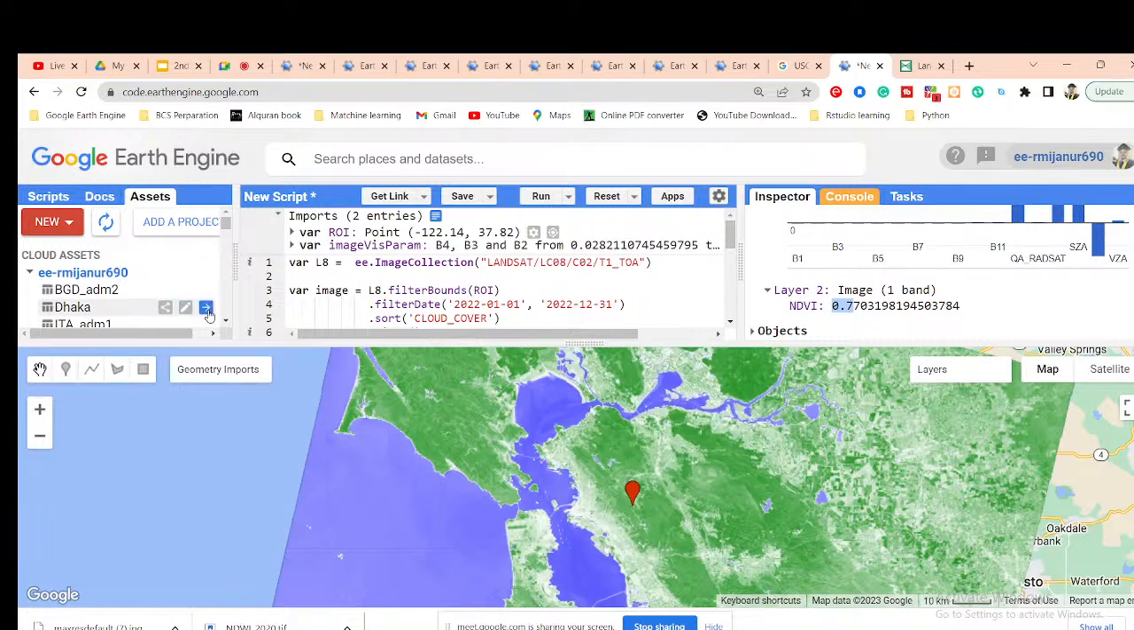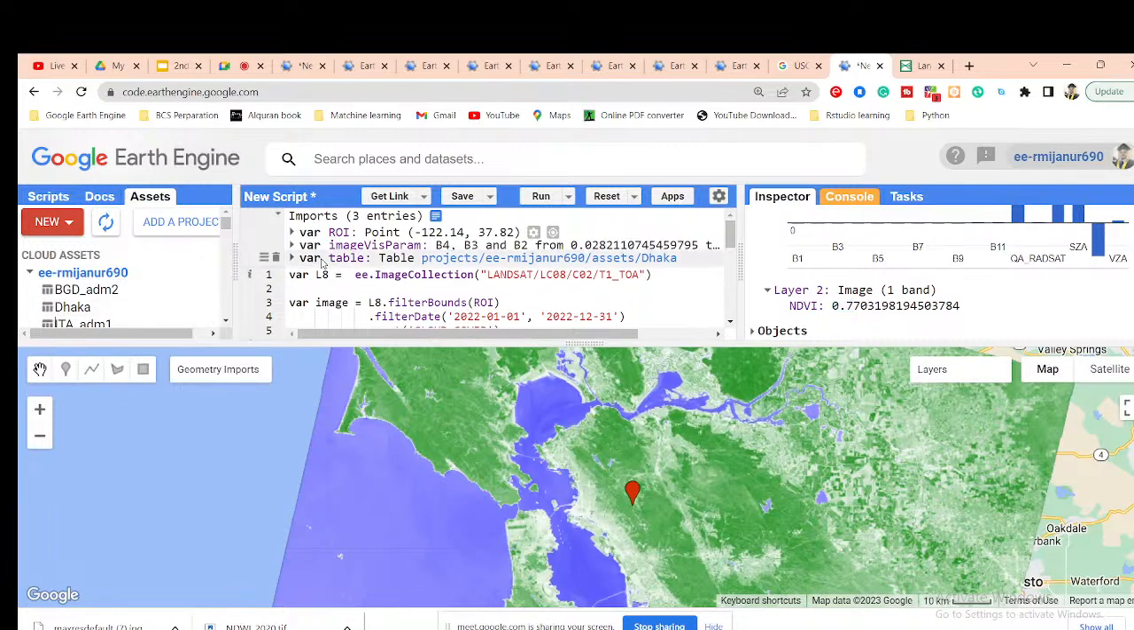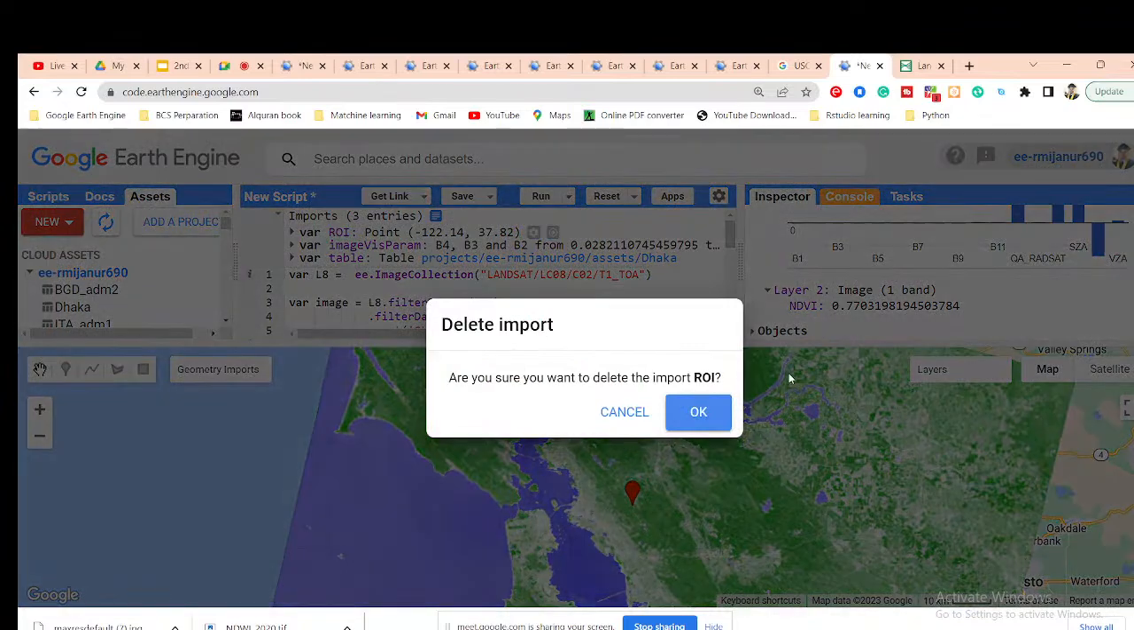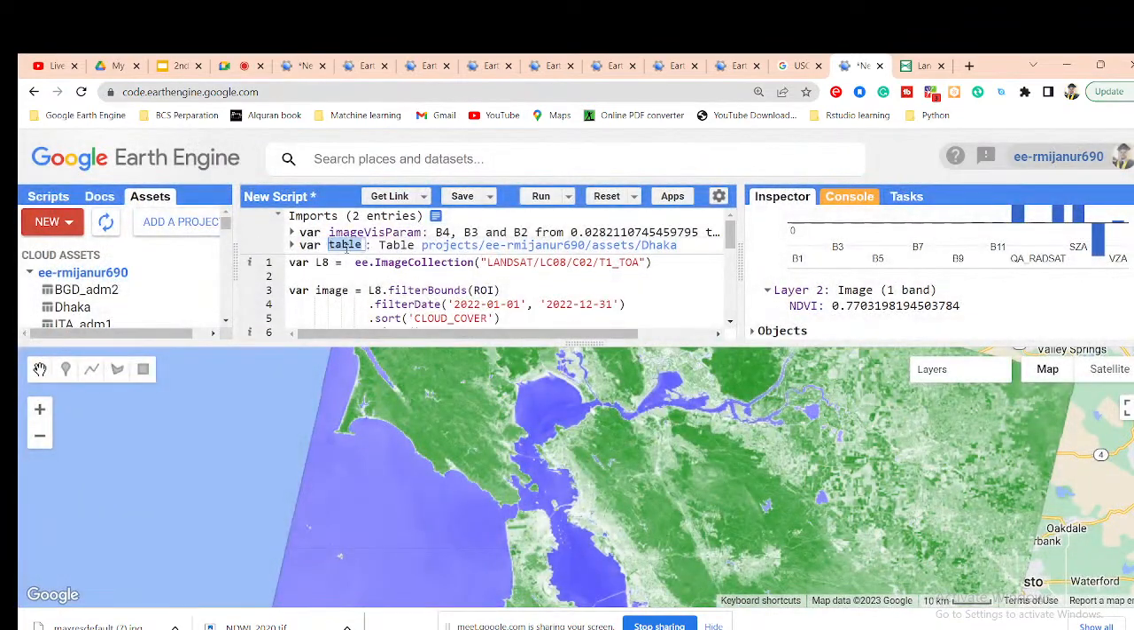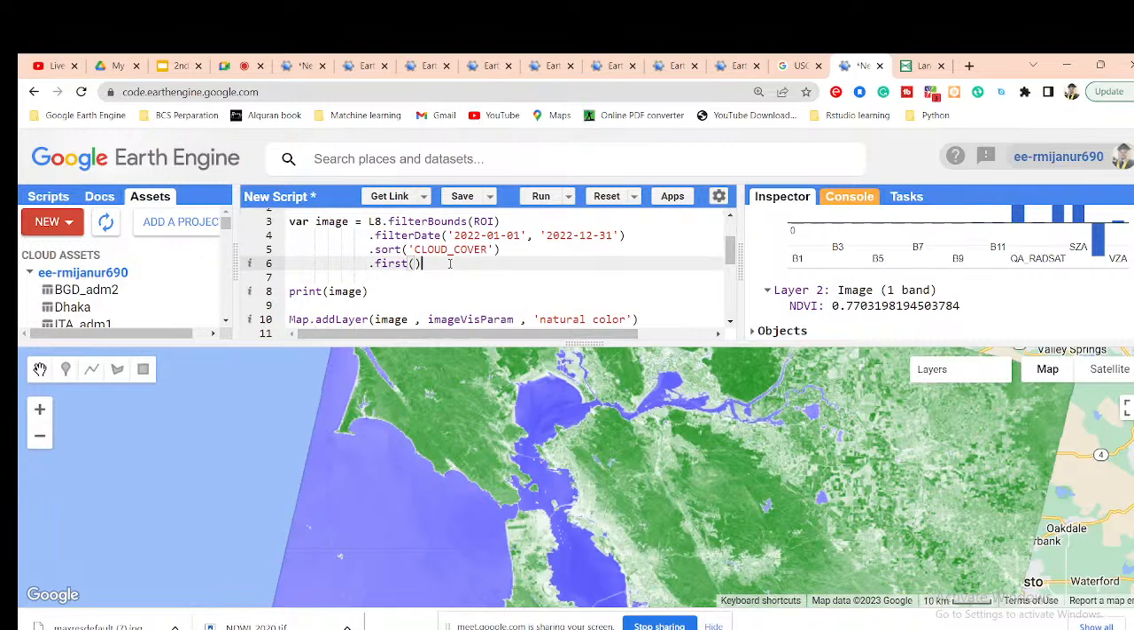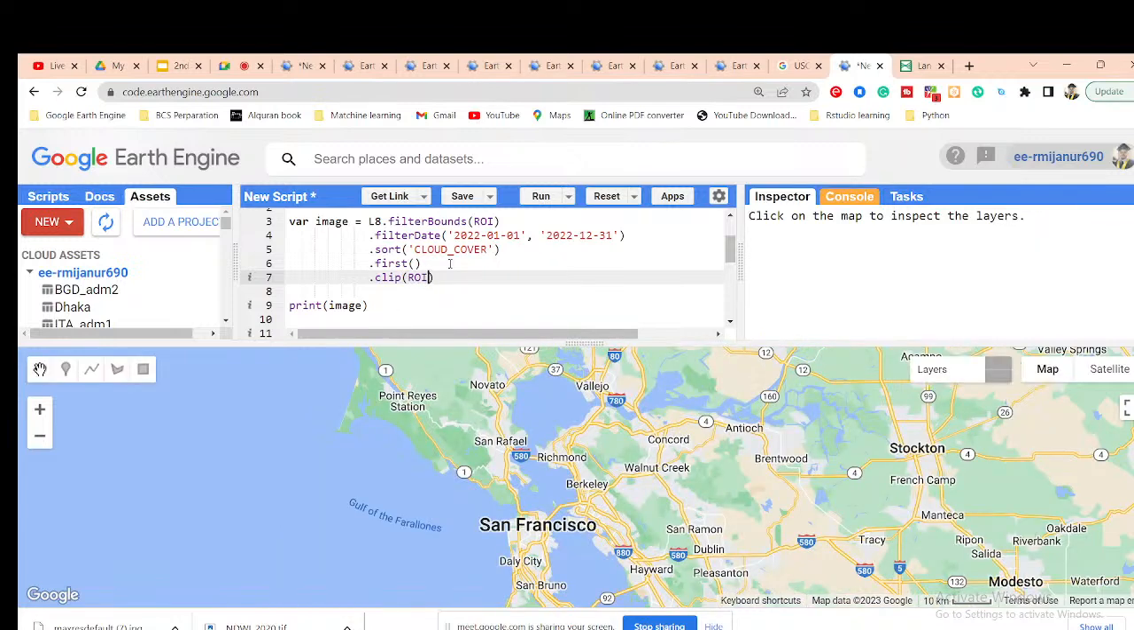What can I do? Simply use this, import that, remove the previous ROI and put in this ROI. After that I simply clip with my ROI. So for that, just use the clip with ROI. Now click run. So now it displays the result about Dhaka.